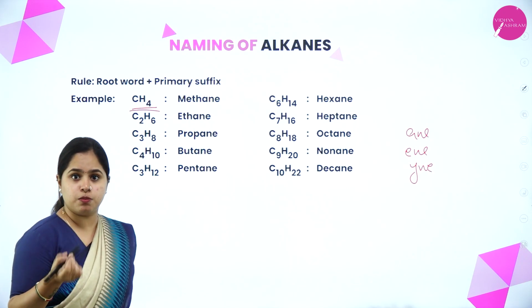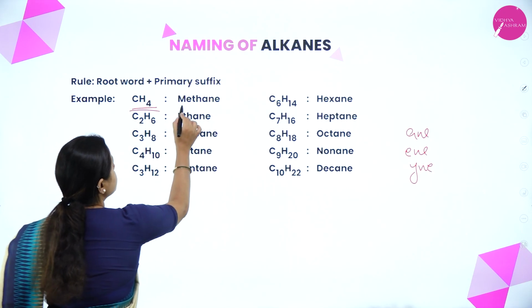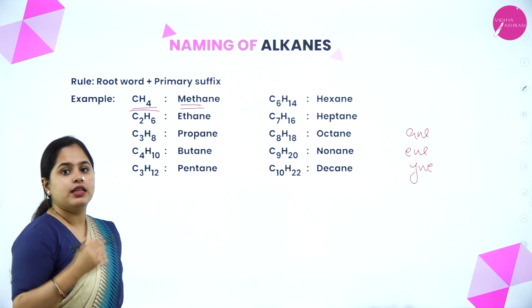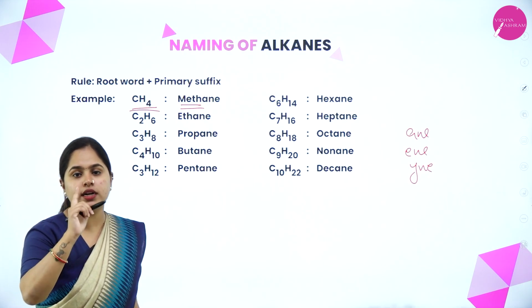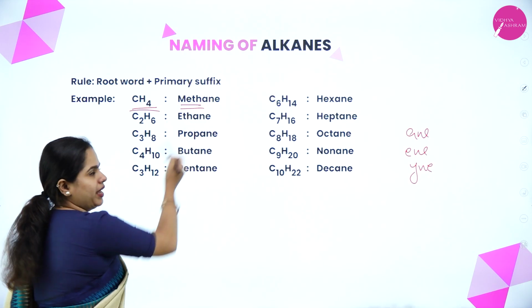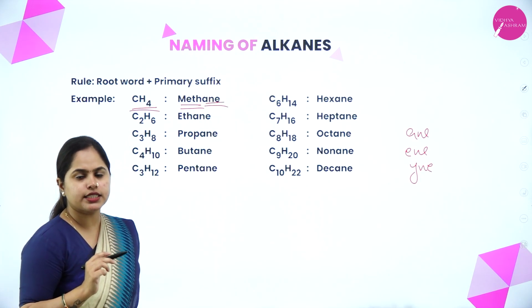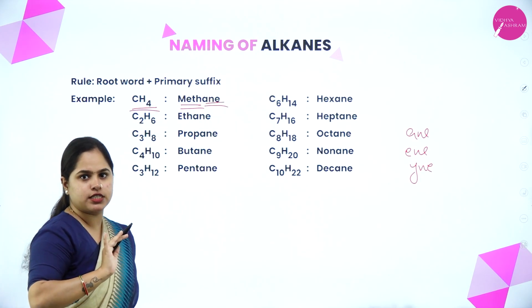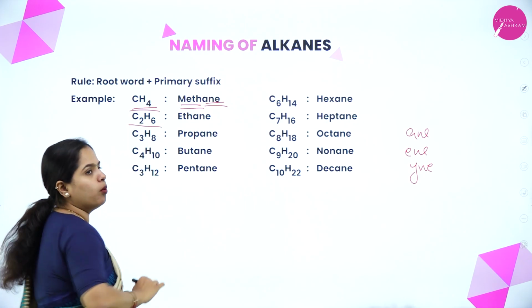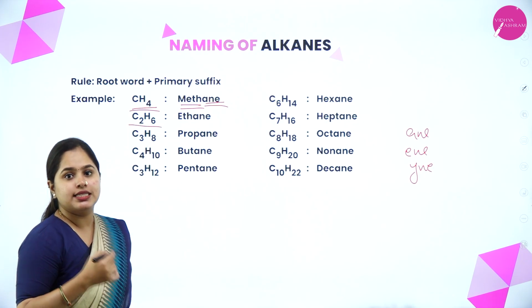What is CH4? It is methane. So what does meth stand for? That is the root word, meaning only one carbon atom is there. That means meth, and the primary suffix is ane. No other functional groups or prefixes here. Now the second homologue is C2H6.